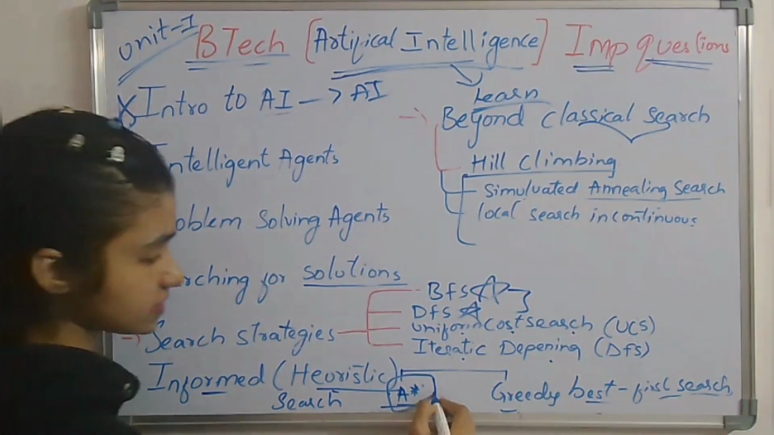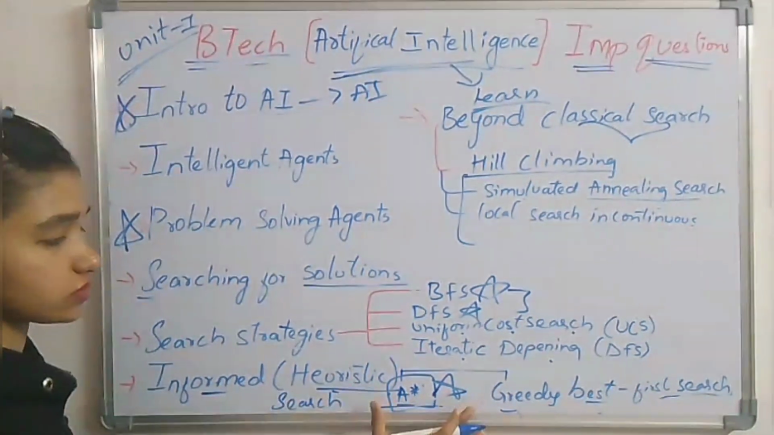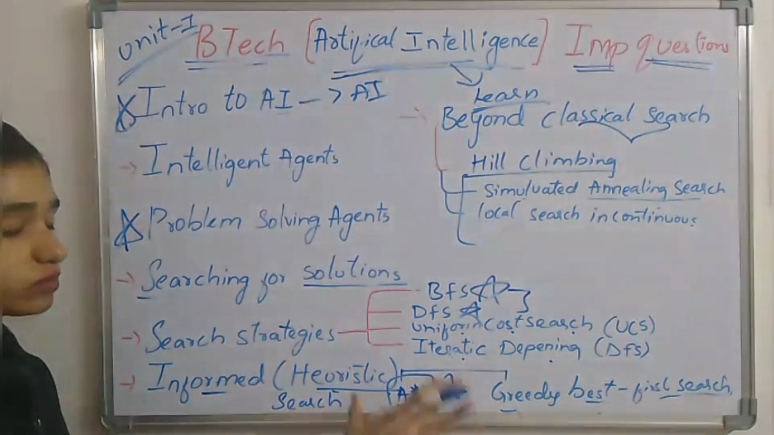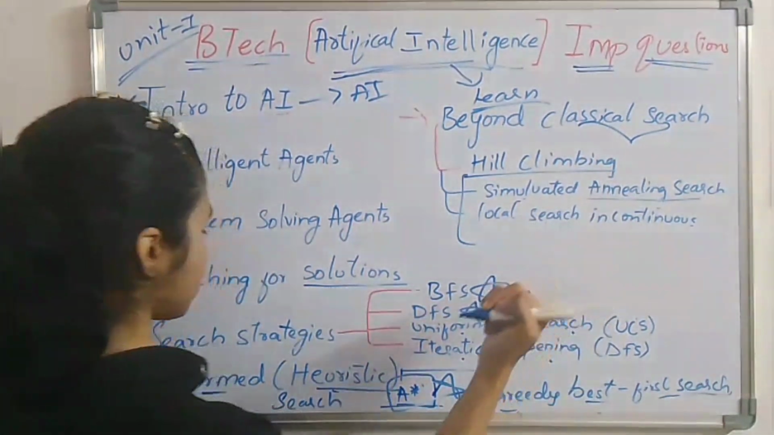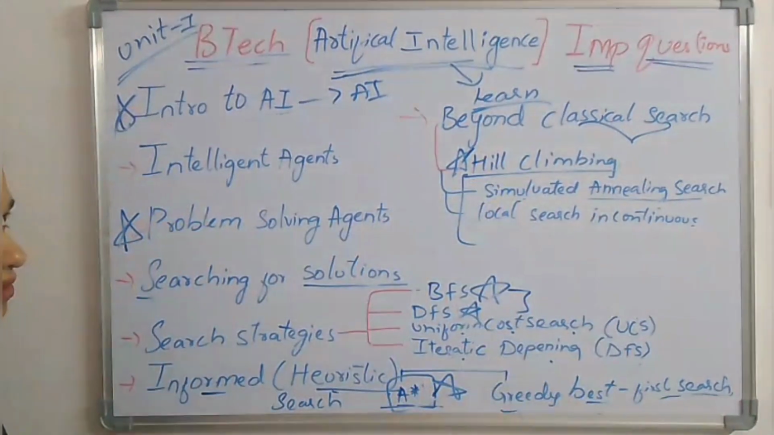Next, this one, informed heuristic search. So this one, A star, is one of the most important searches you have to prepare first. Next what we have, this, yeah, you can go with this hill climbing.